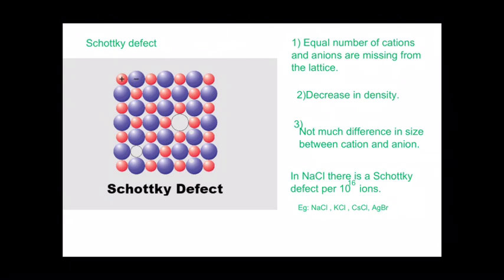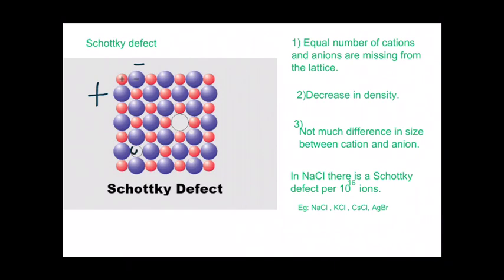Next is the Schottky defect. In Schottky defect, an equal number of anions and cations are found to be missing from the crystal. Look here, again the positively charged cations marked in red and the negatively charged anions marked in violet.